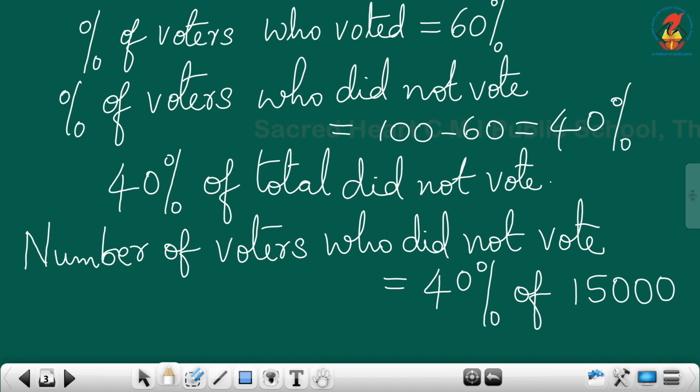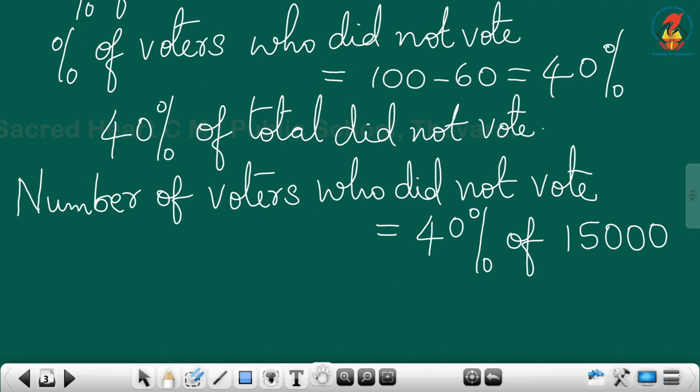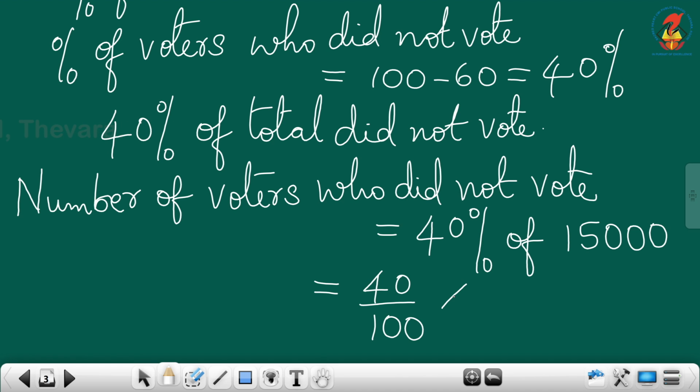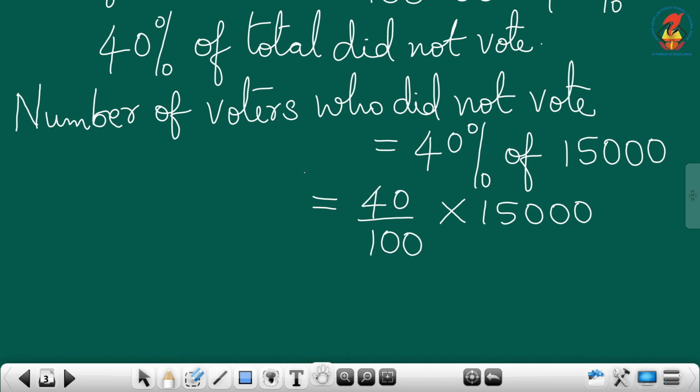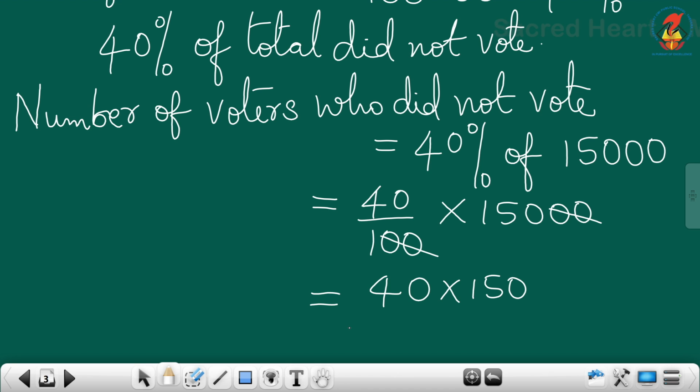40% of 15,000. Here the total is 15,000. So, 40% of the total did not vote. That means 40% means what? 40 by 100. Of means what? Multiplication. 15,000. Again, just cancel the zeros. 2 zeros here, 2 zeros here. So, 40 into 150. What is the answer? 40 into 150 is 6,000. So, out of 15,000, 6,000 voters did not vote.